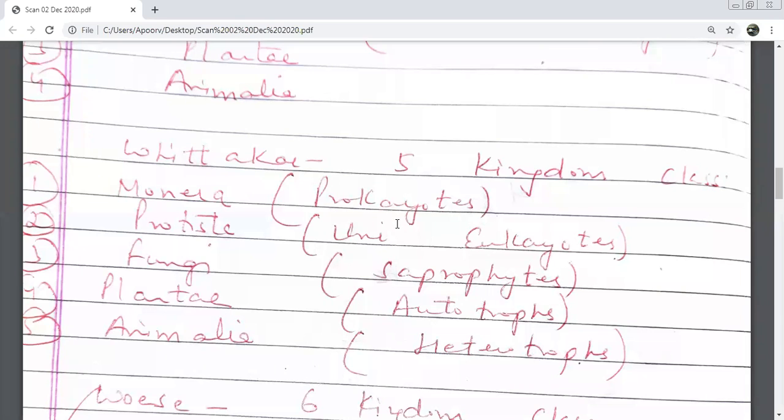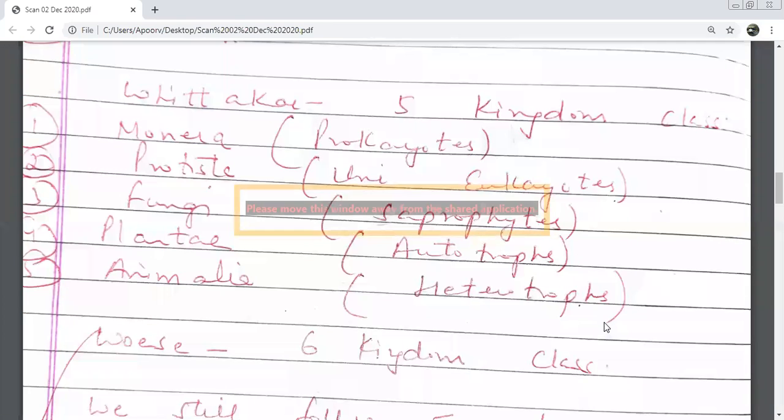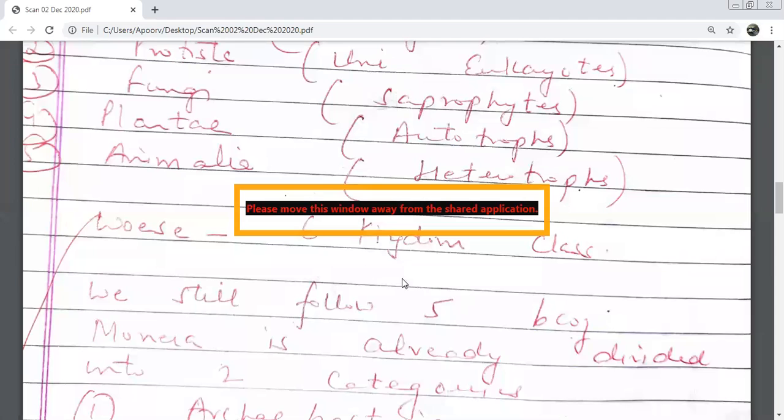Okay, see this. When I talk about Monera, I'm talking about prokaryotes. ये बेटा रट लीजिए अभी के अभी. If you're talking about Protista, we're talking about unicellular eukaryotes. Fungus, we're talking about saprophytes. Plantae is all autotrophs and Animalia is heterotrophs. So who gave the 5 kingdom classification? R.H. Whittaker. And then we had a 6 kingdom classification which was given by Boyce, but still हम